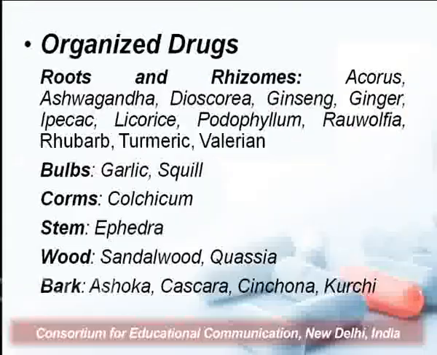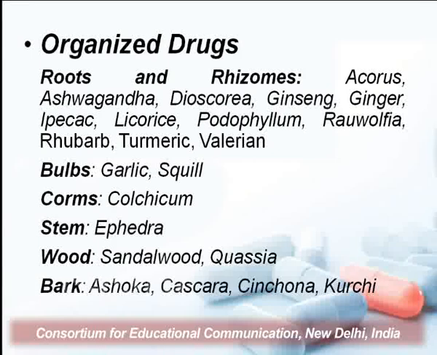Say, for example, drugs that are obtained from roots and rhizomes, and examples are ginger, that is adrak, ginseng, dioscorea, ashwagandha, ipecac, licorice, which is also known as mulethi, then podophyllum, rauwolfia, rhubarb, turmeric, commonly known as haldi, and valerian. All these are the drugs that are obtained from the roots or the rhizome parts of the plant.